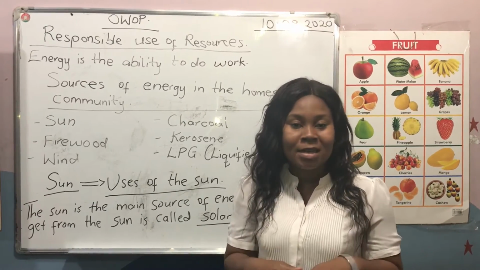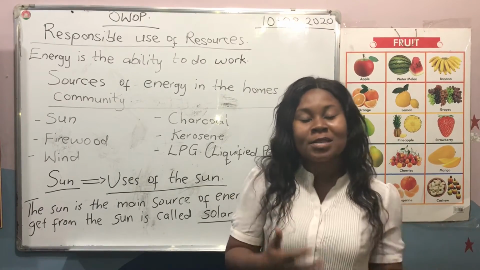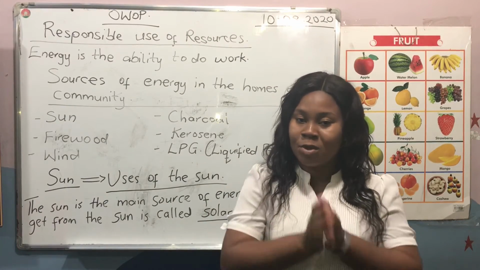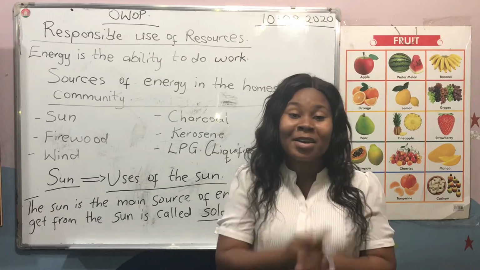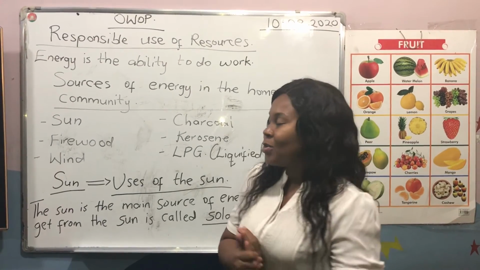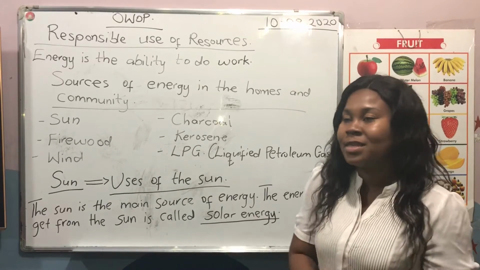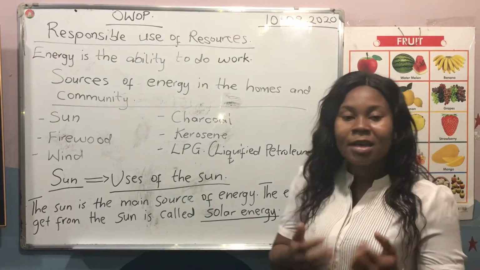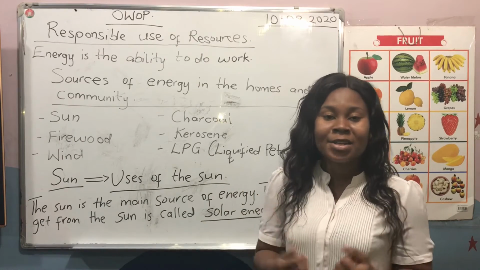So when you have eaten, you can do your assignments, you can walk, you can run, you can do anything that you want. But when you have not eaten and you are hungry, you feel tired and you will not be able to do your work. So energy is the ability to do work. Now let's move on to where we can get this energy from.